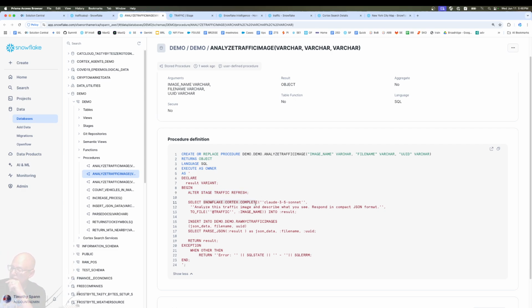Then I'm going to use Cortex Complete with Claude 3.5. Maybe update that. There's a couple of images. There's a couple of different models I've worked with that have done pretty well, but this one works pretty nicely. Analyze the image. Give it to me in JSON. And it's grabbing that image from our stage, and we put it in our raw image table. And then I return the results.